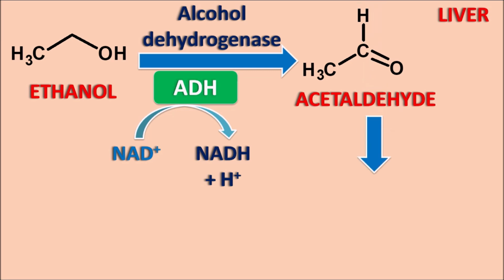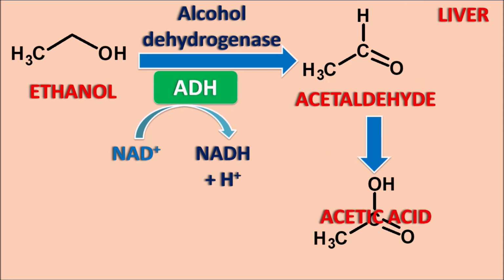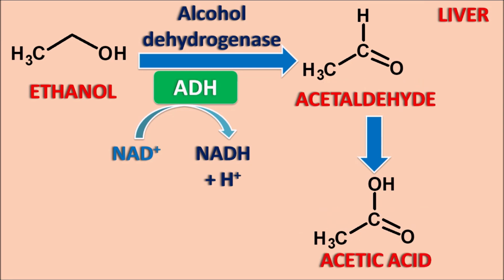Now acetaldehyde undergoes oxidation to give acetic acid. Here you can observe that hydrogens are not removed, but oxygen is introduced. Addition of oxygen is also called an oxidation process, and one of the enzymes involved is ALDH, the aldehyde dehydrogenase enzyme. Again the dehydrogenase enzyme is involved, meaning hydrogens are removed, but not from acetaldehyde. They are removed from the water molecule, and the remaining oxygen is added to acetaldehyde, so that acetaldehyde is converted to acetic acid.